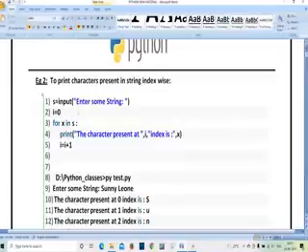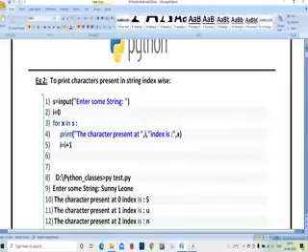Next, for x in s. Whatever input I am entering is stored in s here. Why is it stored in s? Because I have written s is equal to input, enter some string. So if you enter p here, you have to write for x in p, isn't it? Wherever your input is stored, you have to write that particular variable. Here I have written s, that is why I have written s also here.